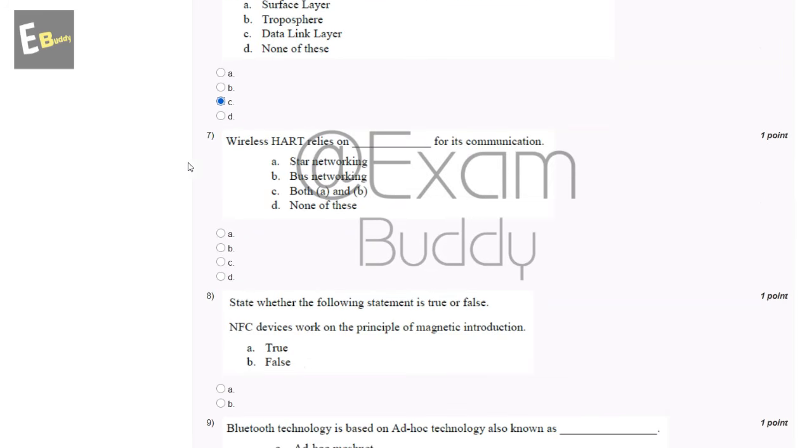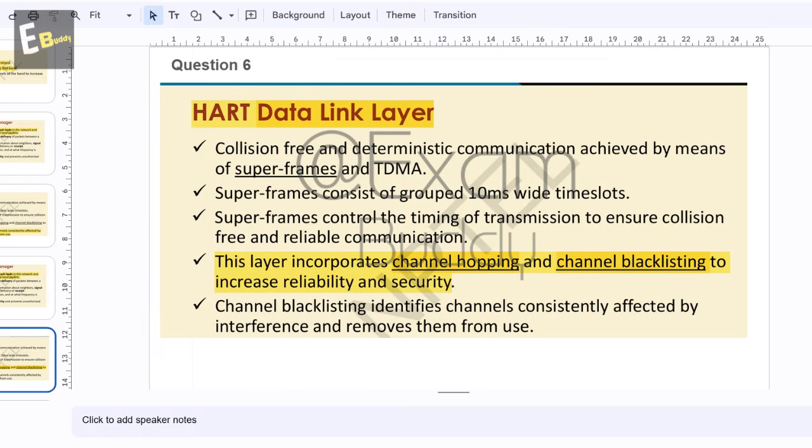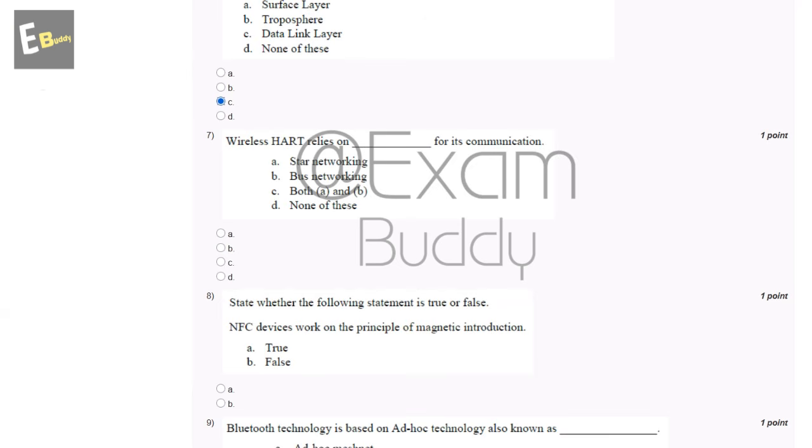Now the seventh question is: Wireless HART relies on dash for its communication. Option A, star networking. Option B, bus networking. Option C, both A and B. D, none of these. So let's check the answer of the seventh question. So the answer of the seventh question is D, none of these.